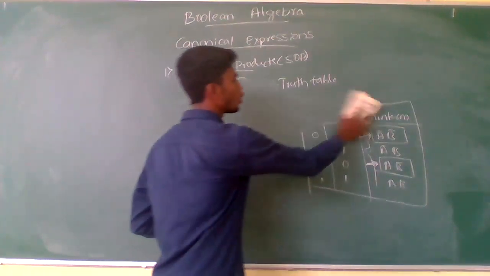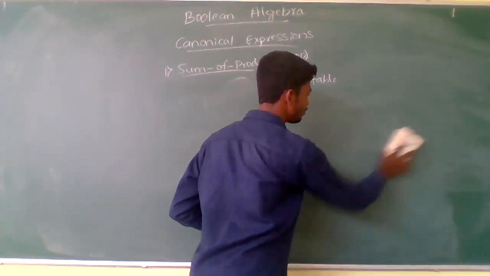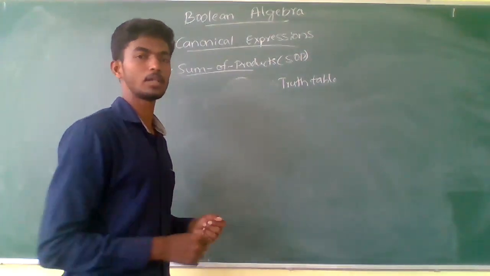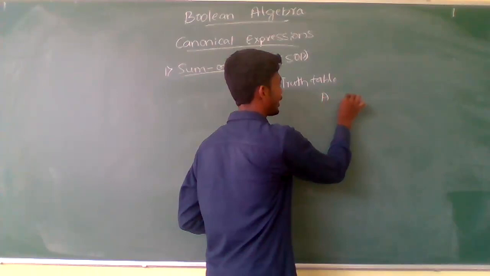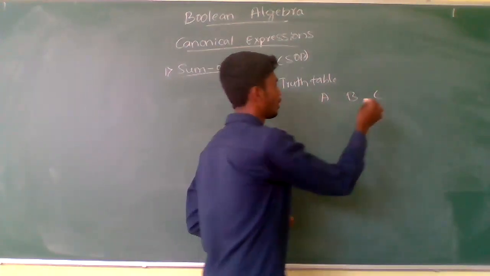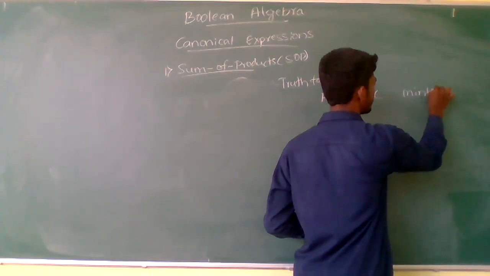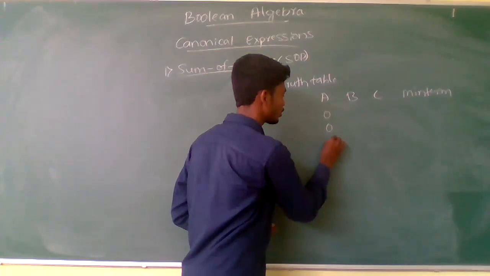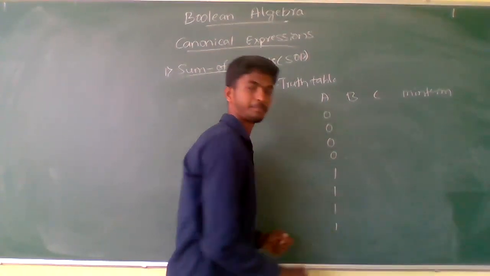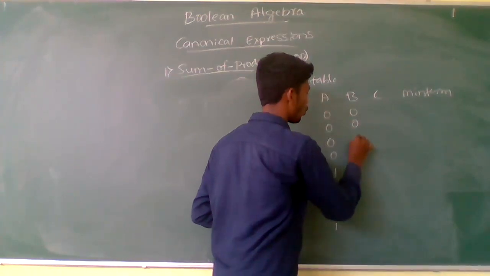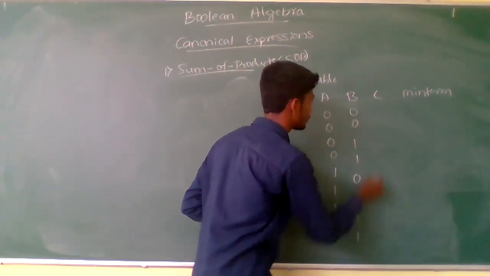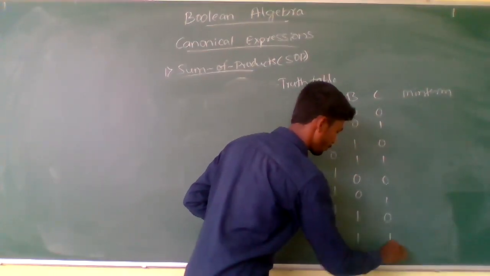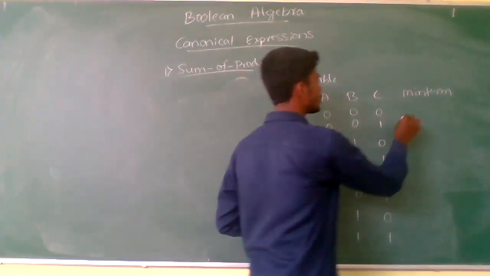Second one. Next we will go to the 3 variables, 3 literal system, and for that let us know the truth table first, then we will go to the question. For the minterms, the inputs for A, B and C: A is 0 0 0 0 and 1 1 1 1, B is 0 0 1 1 0 0 1 1, and C is 0 1 0 1, alternating zeros and ones. Finally we will get the minterms.